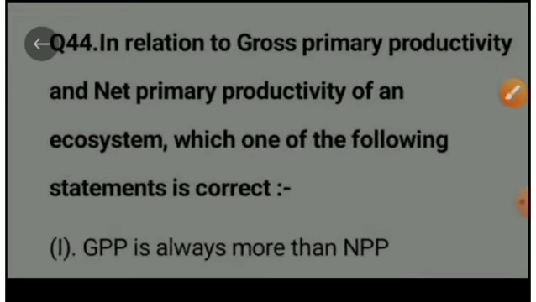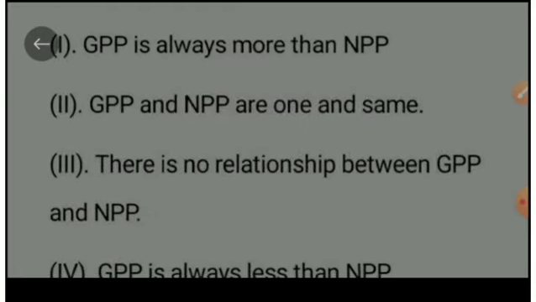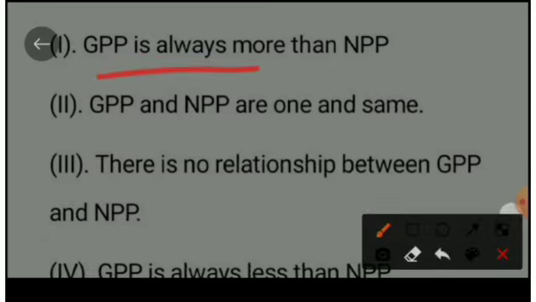Next question is, in relation to gross primary productivity and net primary productivity of an ecosystem, which one of the following statements is correct? Option A, gross primary productivity is always more than net primary productivity.